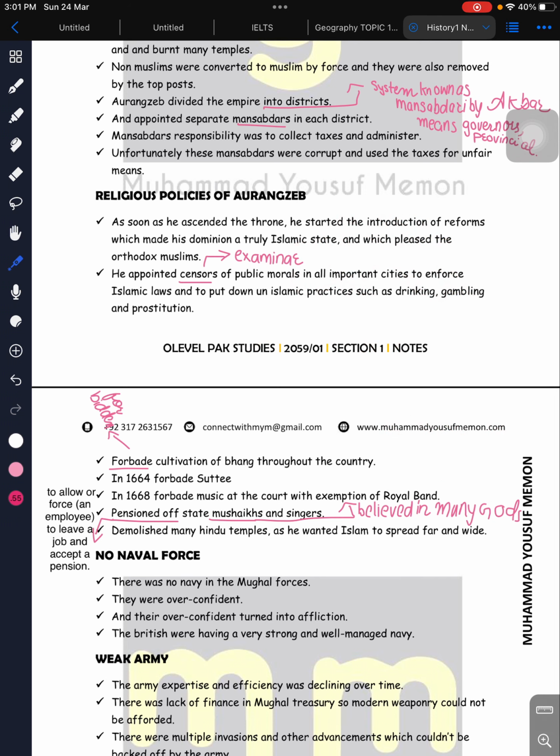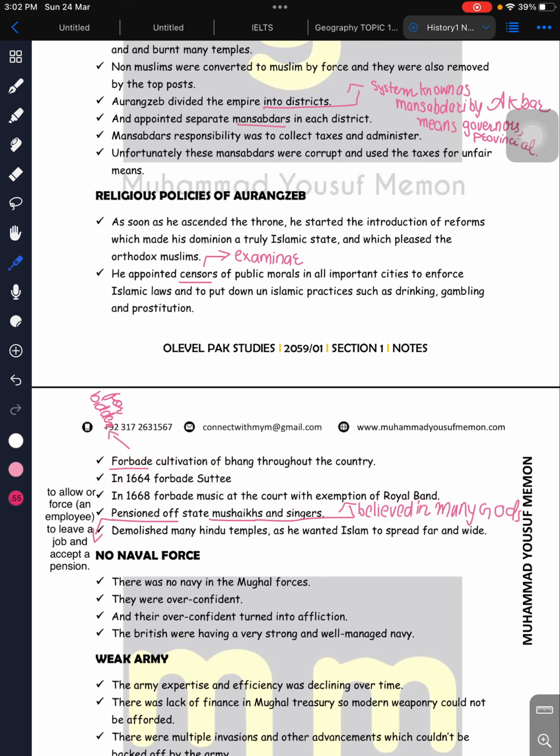What they did in Sati was burn the widow together with her husband's body. So he also banned this, and in 1668 he banned music at the court, everything.